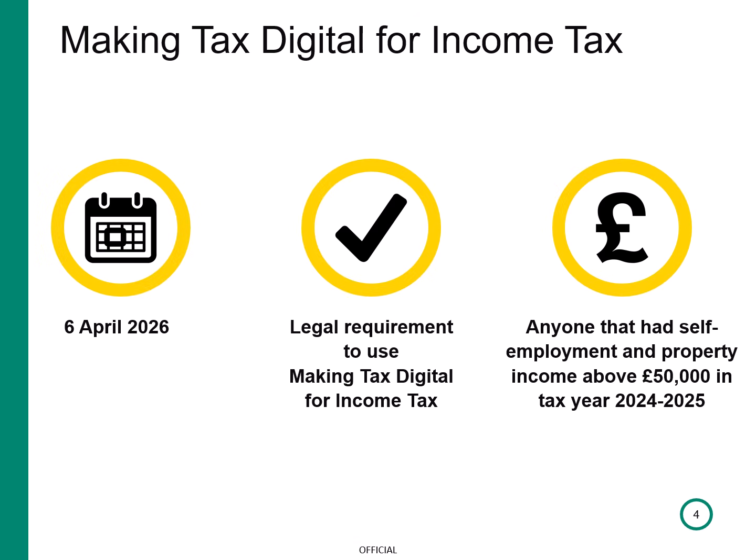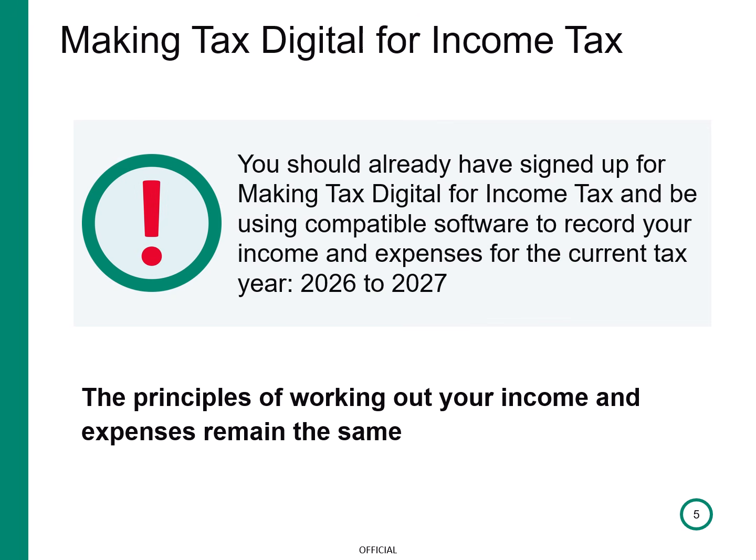I'll just mention Making Tax Digital, or MTD, for income tax. From 6th of April 2026, there's a legal requirement to use MTD for income tax for anyone that had self-employment and/or property income above £50,000 in the tax year 2024 to 2025. You should already have signed up for MTD for income tax and be using compatible software to record your income and expenses for the current tax year 2026 to 2027. However, the principles of working out your income and expenses remain the same.